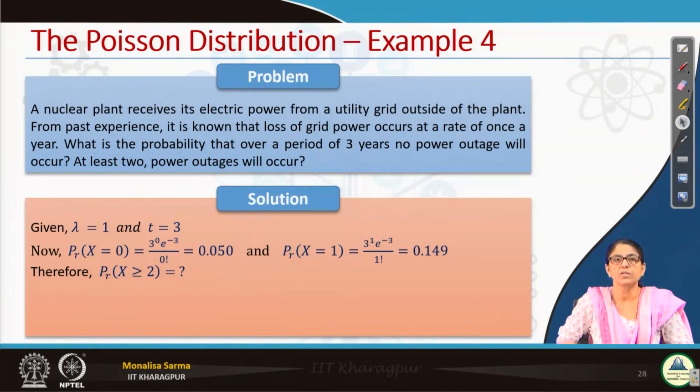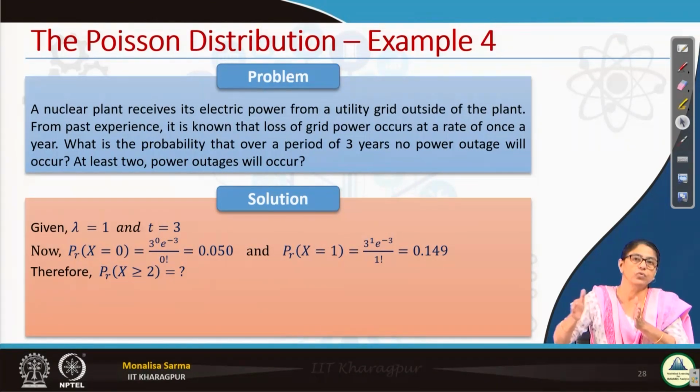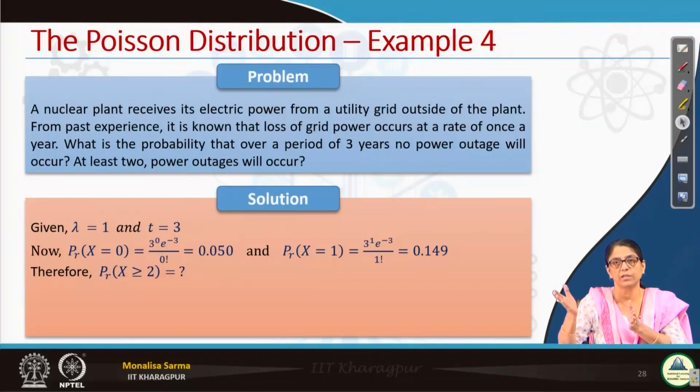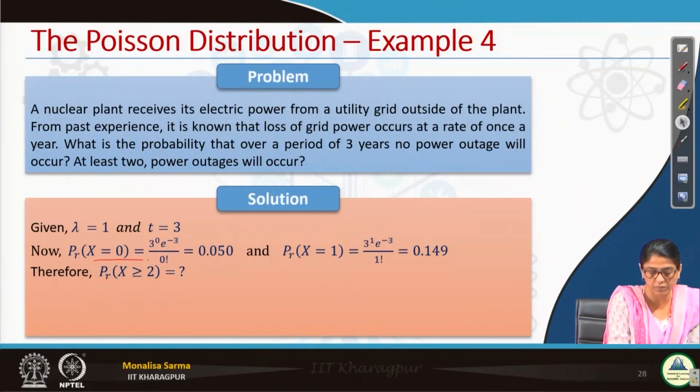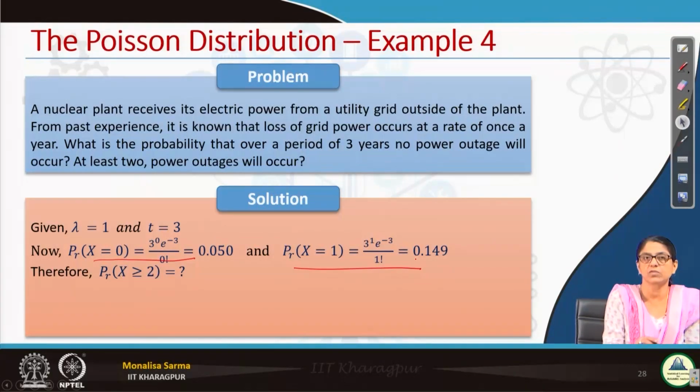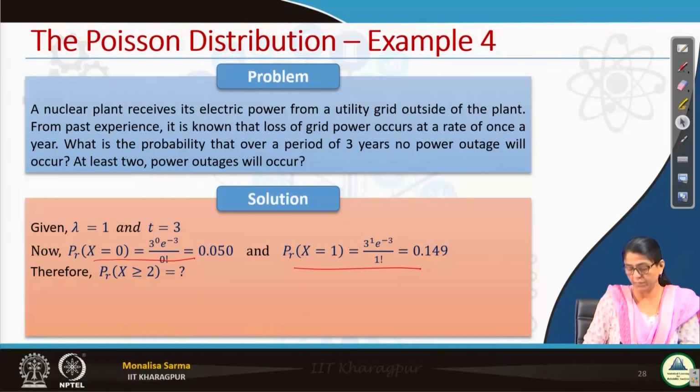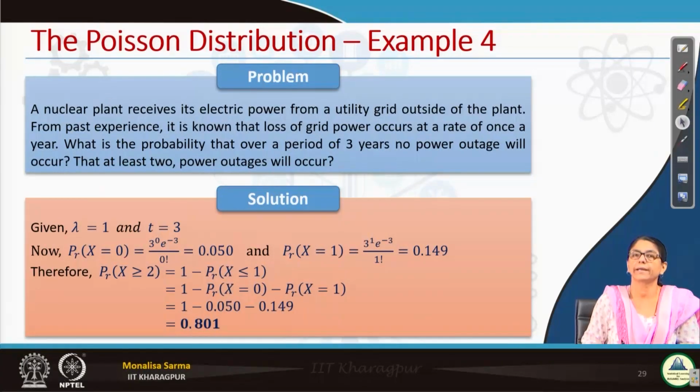Now, the next question is, at least 2 power outages will occur, at least 2. That means it can be 2, 3, 4, anything. So, similarly, now 1 minus (0 plus 1) will give me at least 2, isn't it? So, that is why here we found out x equal to 0, and x equal to 1. So, 1 minus P(x equal to 0) minus P(x equal to 1) will give me x greater than or equal to 2.